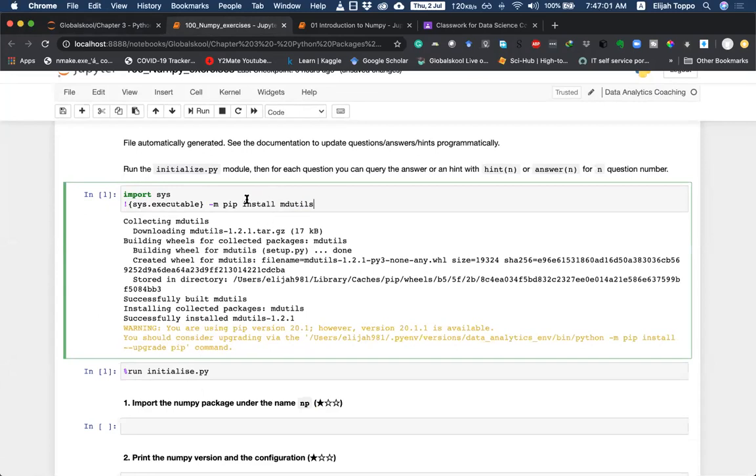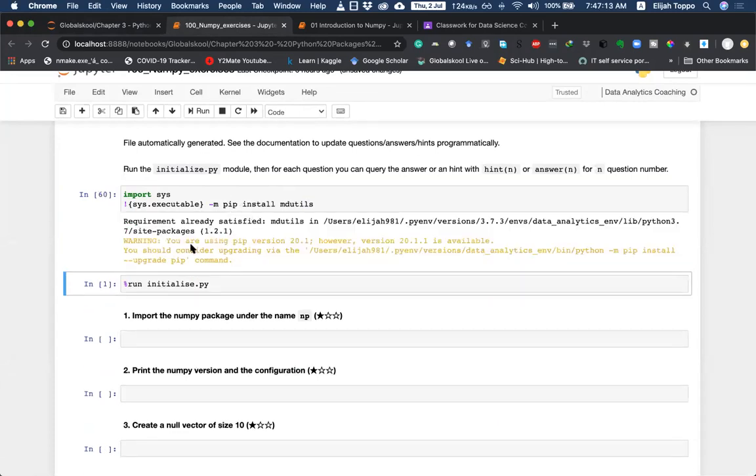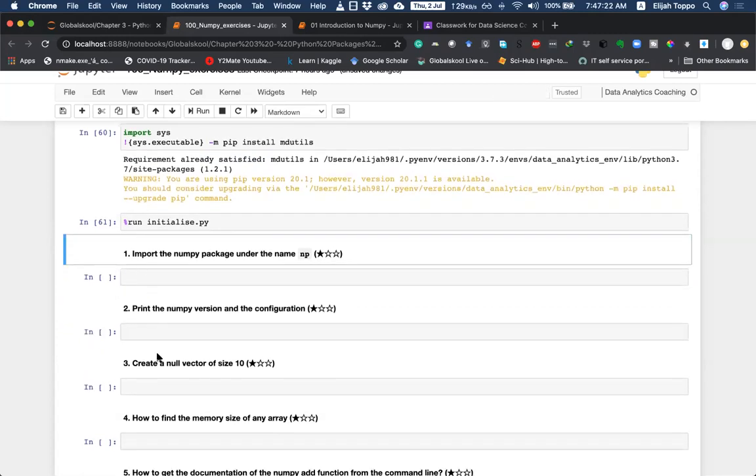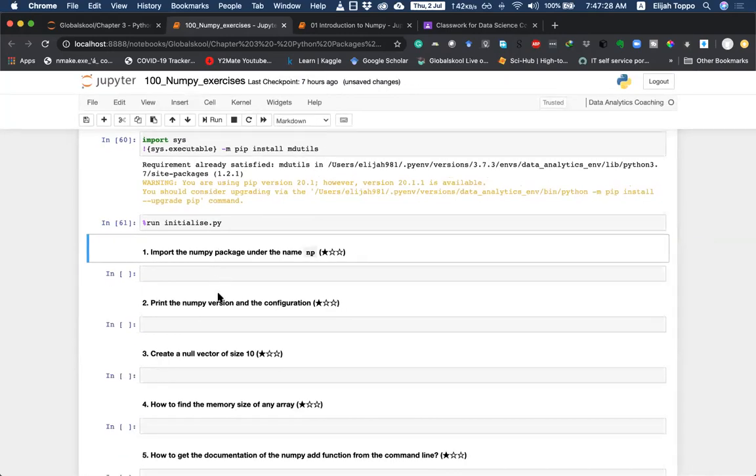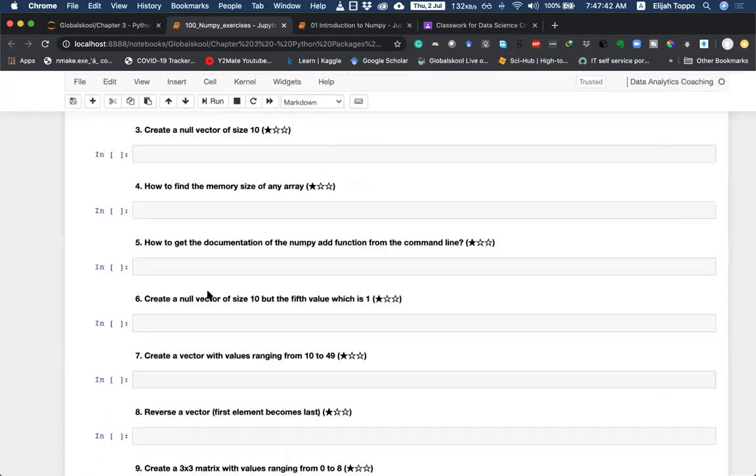If you are not able to run it on your system, maybe you can message me and then I can look into this. But normally, if you run this line, it will check whether the package is installed or not. If it is not installed, it will install it. If it is installed, it will just say that requirement is already satisfied. Then you run this file and do the assignments here. There are too many assignments. There are 100. You need not do all of them. Just try to do some numbers randomly here and there. And over a period of time, as you improve your skills, we can do some of the other ones. Maybe in this case, let us try to do a few simple ones and then a few hard ones to see how this could be done.